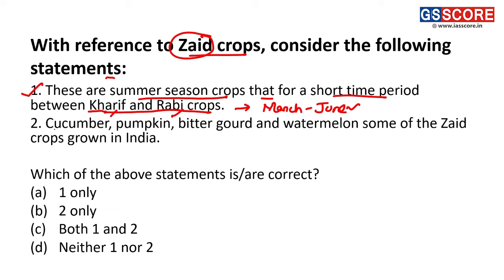And statement 2: Cucumber, pumpkin, bitter gourd, and watermelon are some of the Zaid crops which are grown in India. So this is also a correct statement, because these crops require a quite lengthy growing season.